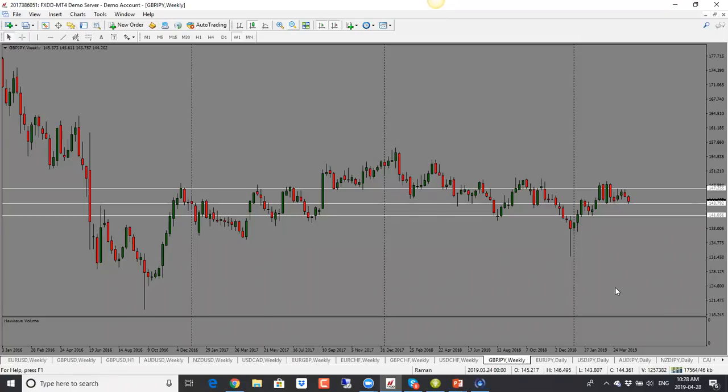However, bias is to the downside, and I will look for price to come lower into 141 here. So that's the bias for pound yen. But watch out, like I said, for all yen crosses, we could get crazy market moves because of thin liquidity. So for now, bias is bearish. 141 is the target. But like I said, we do need to see a break below 144, and then only can we look for that continuation. But it does look poised to drop. So this is the type of move that I would expect here, looking for price to drop.